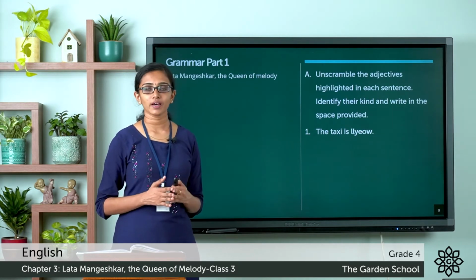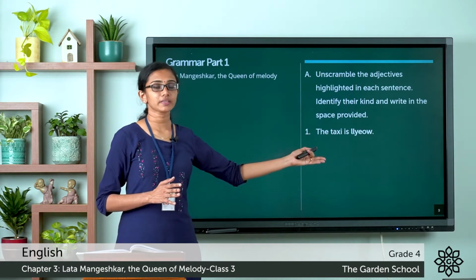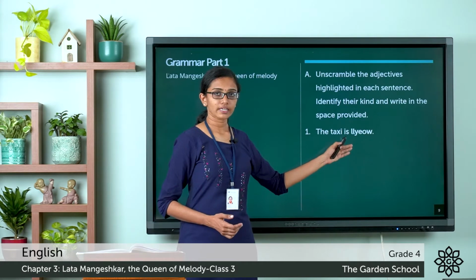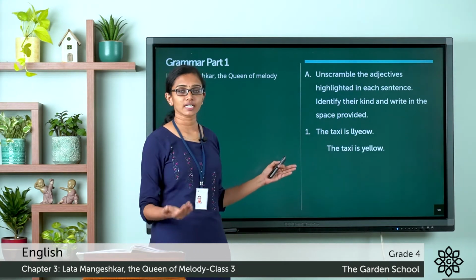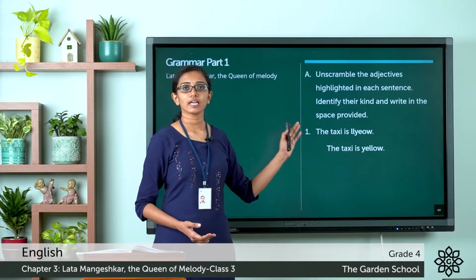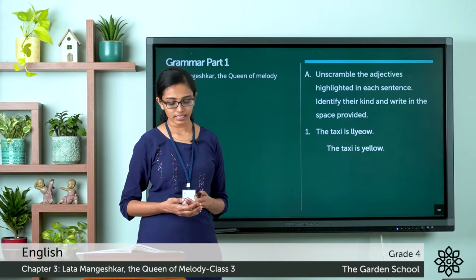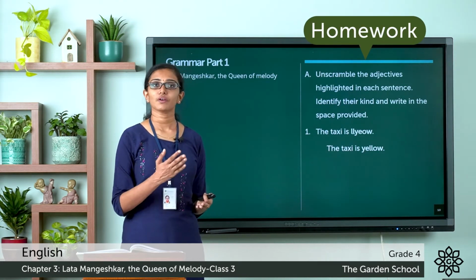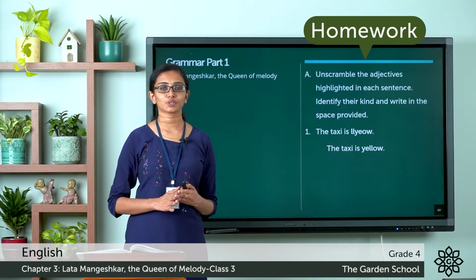I'll show you the first one. The first sentence is, the taxi is, and then you can see a word with scrambled letters. When you unscramble the letters of this word here, what do you get? You get yellow. So the sentence can be rewritten as the taxi is yellow. So this is how we have to go about this exercise. So go through the other questions also and unscramble the letters, find the right adjective, rewrite the sentence in the space provided in the textbook.